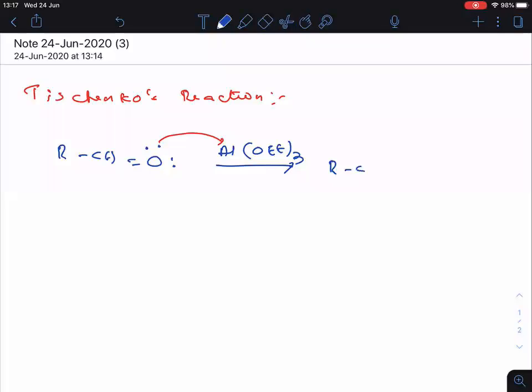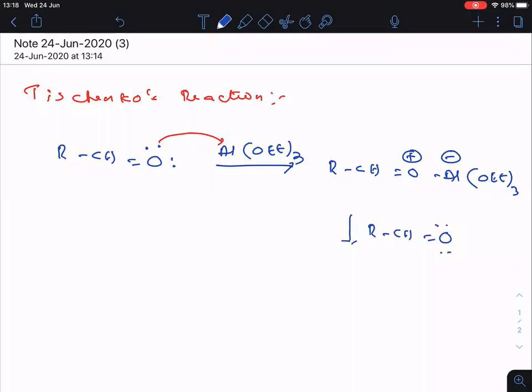Okay. Then what happened here? RCH double bonded O. Oxygen will get a positive charge because it donated its electron pair. Aluminium will get the negative charge because it gained the electron pair. Then the OEt thrice is as it is. Clear? Now, here we have to take the second molecule of the aldehyde. That means we have to take 2 moles of aldehyde. Here also oxygen contains 2 lone pairs.